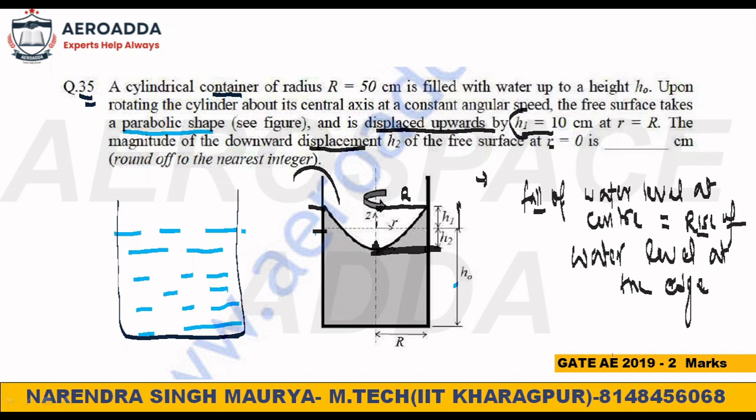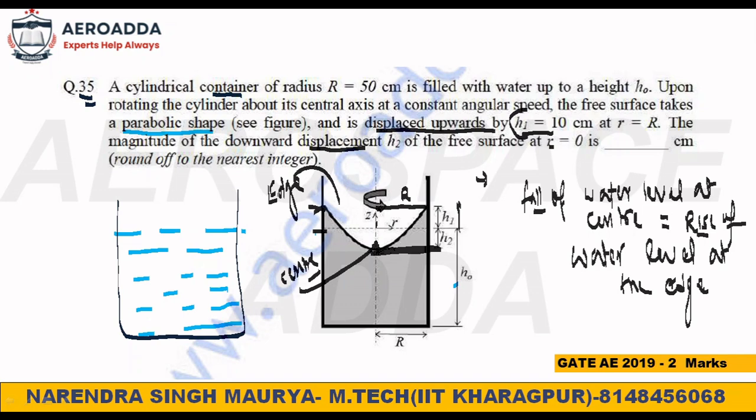It's a very simple, zero investment experiment. You can experiment after the class also. If you rotate your hand inside the container, take a bucket, fill the water and start rotating, you will see there will be a rise of water near the edge. This is the edge, and this is the center. So at the center water will fall, but at the edge it will rise. But the question is what amount? It should be constant only. The amount of the fluid is constant.